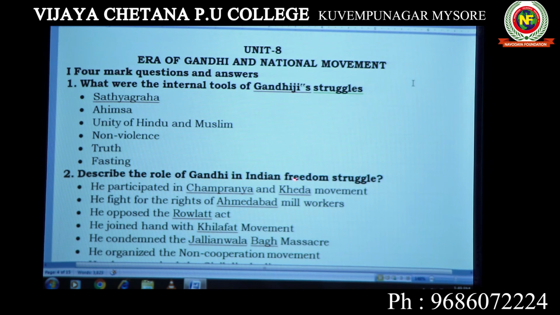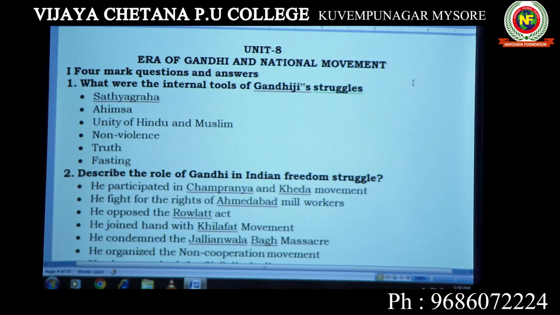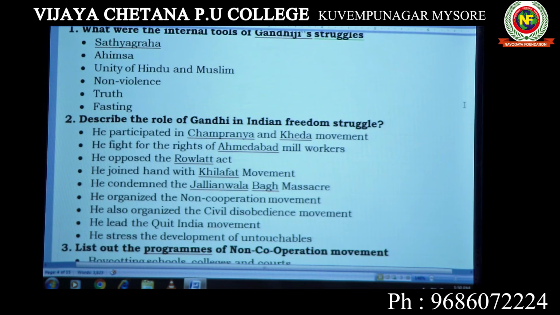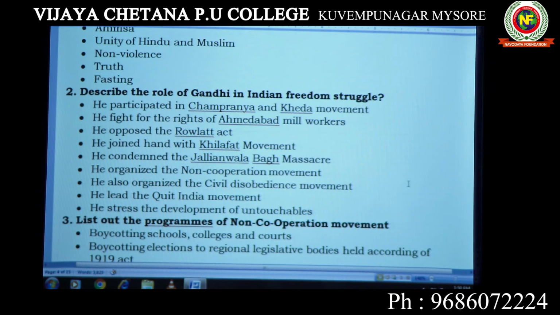Describe the role of Gandhiji in the Indian freedom struggle. Gandhiji's role means he started the Non-Cooperation movement, Champaran movement, Kheda movement, Ahmedabad movement, Khilafat, Jallianwala Bagh, Quit India movement, Civil Disobedience movement. These are all the movements he organized. So you have to write all these movements.